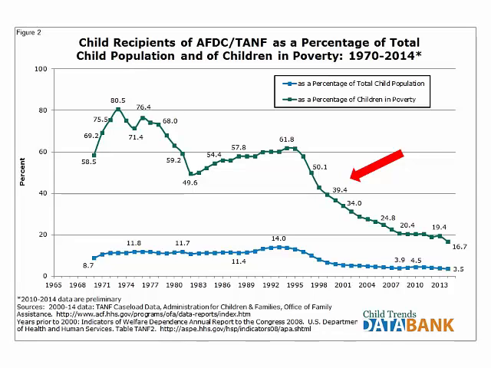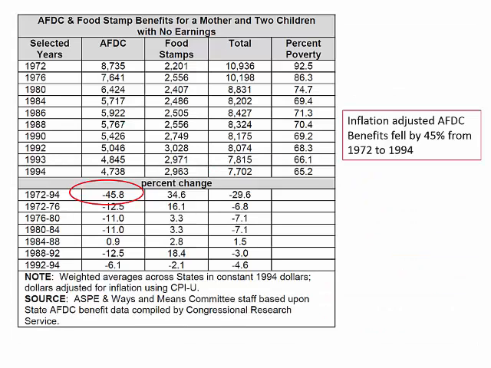We also may want to know whether there has been an increase in the amount of benefits going to those families that did receive AFDC or TANF. Here, the trend is also toward fewer resources being transferred to the poor through these cash welfare programs. This table shows the annual welfare benefit, adjusted for inflation, paid to poor families under the prior AFDC program from 1972 to 1994.